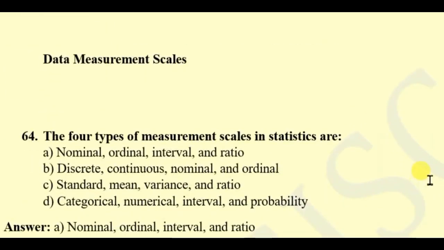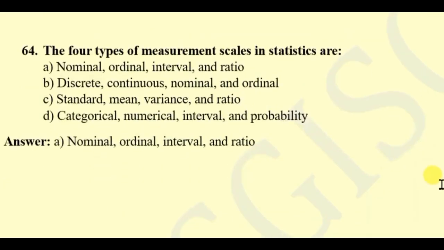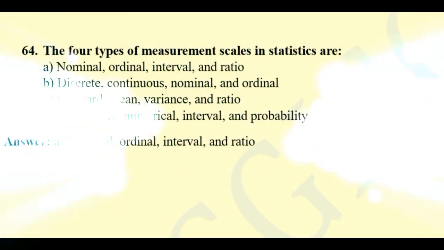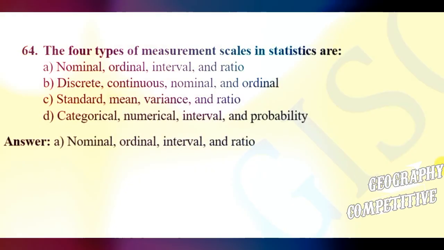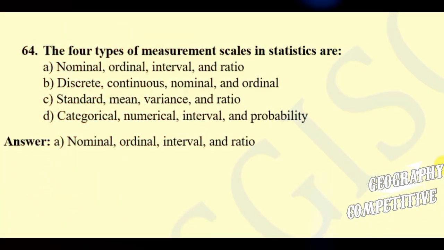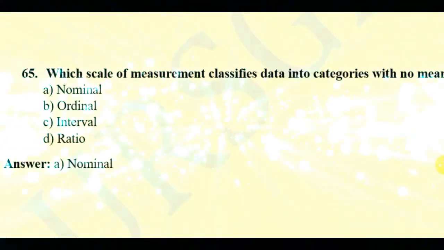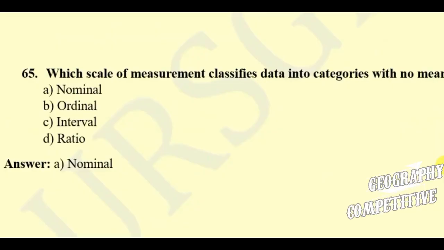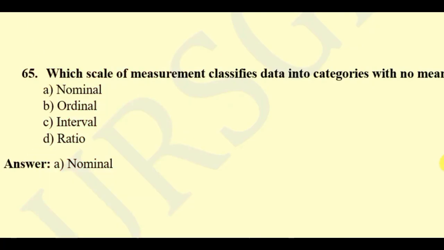Question category: data measurement scales. The four types of measurement scales in statistics are: nominal, ordinal, interval, ratio; discrete, continuous, nominal, ordinal; standard, mean, variance and ratio; categorical, numerical, interval and probability. Here the right answer will be nominal, ordinal, interval and ratio. Question number 65. Which scale of measurement classifies data into categories with no meaningful order? Nominal, ordinal, interval, ratio. Here the right answer will be nominal.